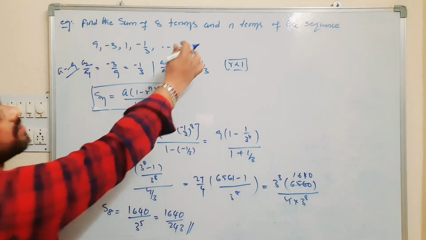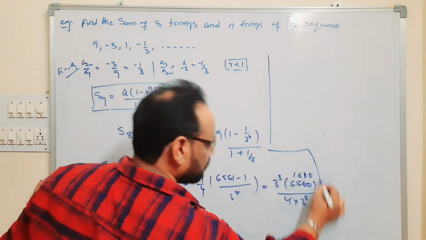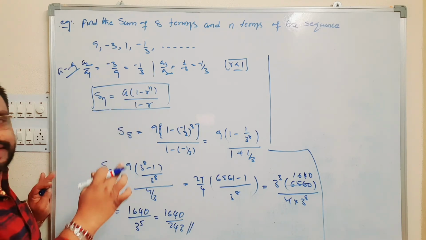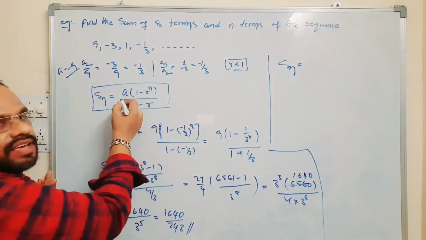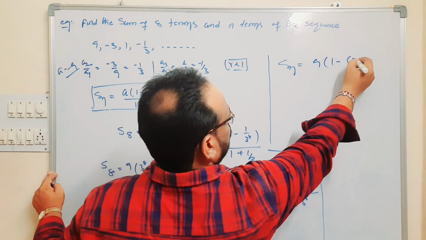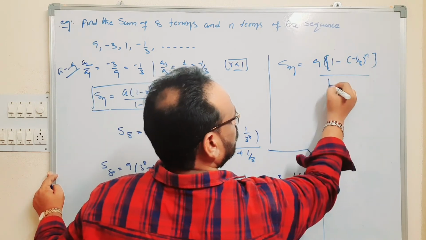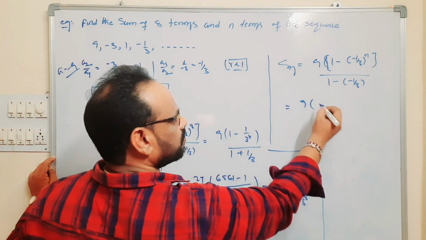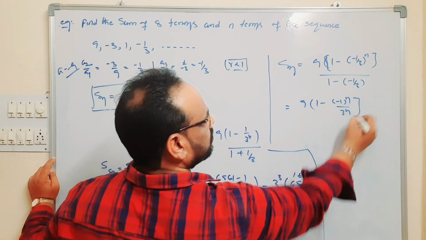Also we have the sum of the first n terms. The formula is Sn is equal to a into (1 minus r power n) by (1 minus r). We want Sn. Substitute here: 9 into (1 minus (minus 1 by 3) whole power n) by (1 minus of minus 1 by 3), which is 9 into (1 minus (minus 1) whole power n by 3 power n).